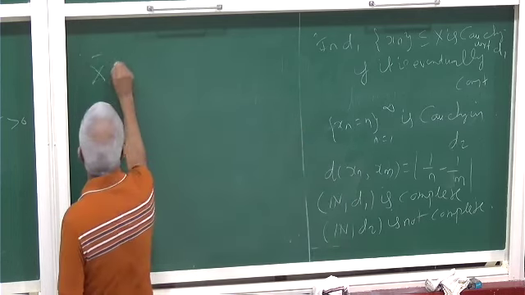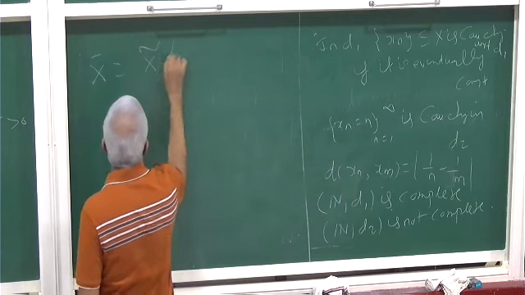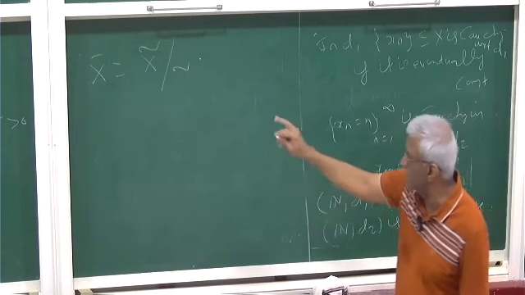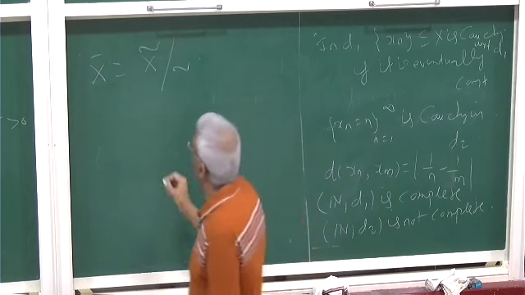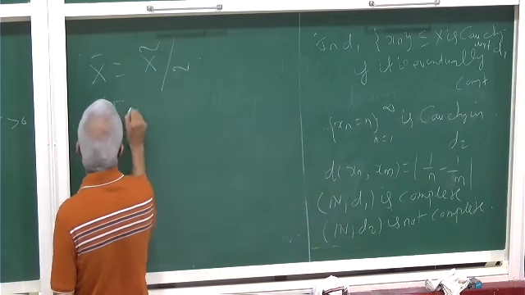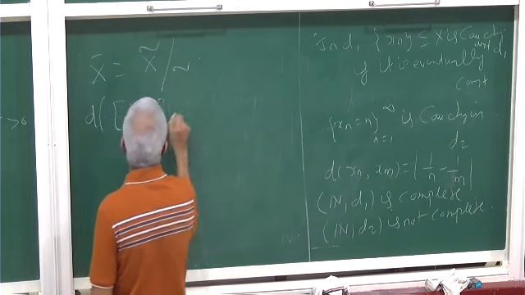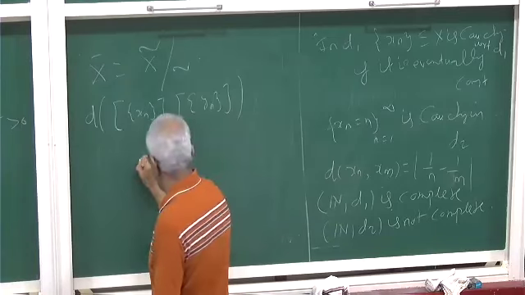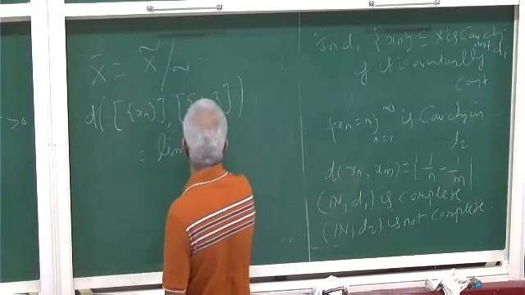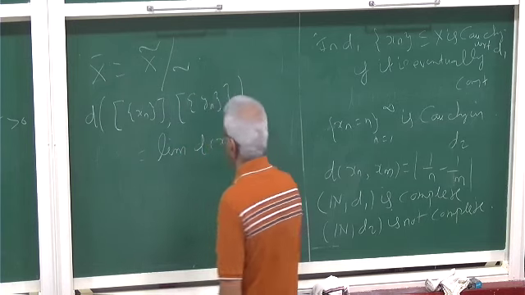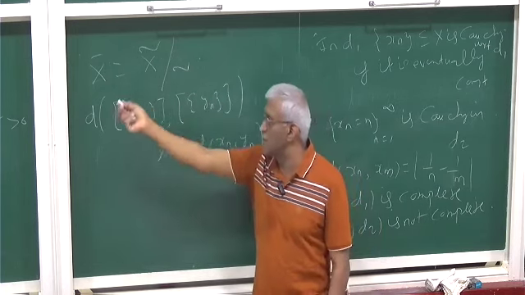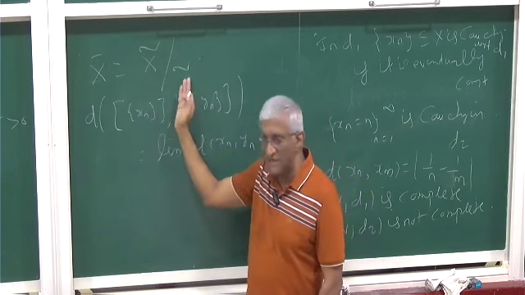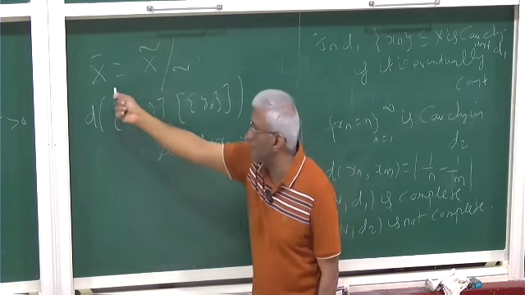So now you define X bar equal to X tilde quotiented with tilde. Two things are equivalent if they are in the same equivalence class. Now you define D of any equivalence class of Cauchy sequences. You have to verify this is well defined: D of Xn, Yn. So you had X, from that you took all the Cauchy sequences in X, then you quotiented with respect to this equivalence relation, so you got X bar.